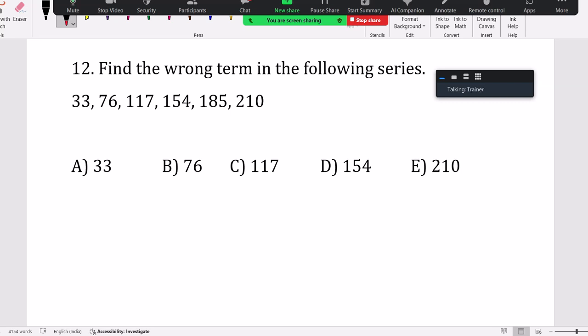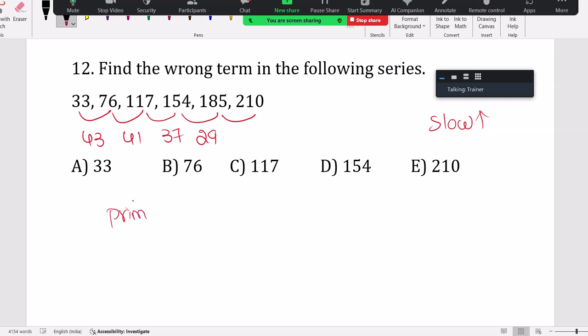This is slowly increasing. When numbers are slowly increasing, you just need to go for the difference between numbers. What's the difference here? 43, then 41. This is an excellent question. 30, 7, superb. Here the difference is 29, superb. See, all these are prime numbers.